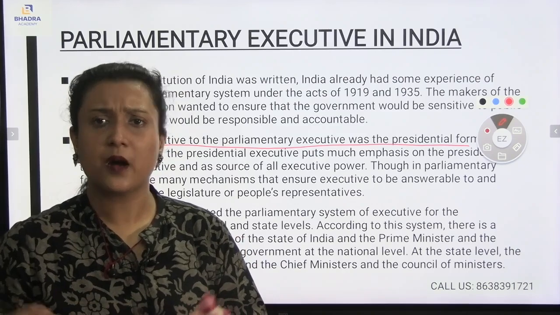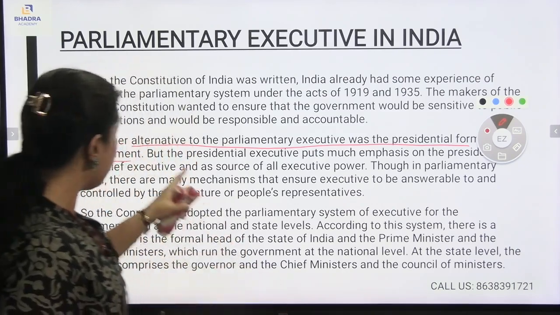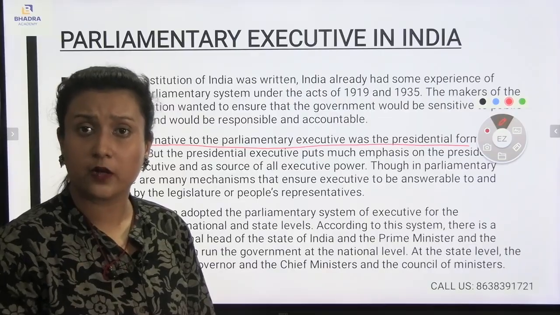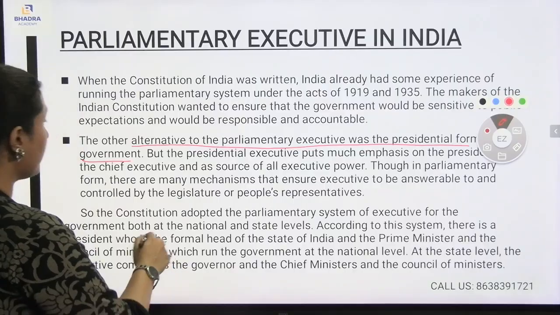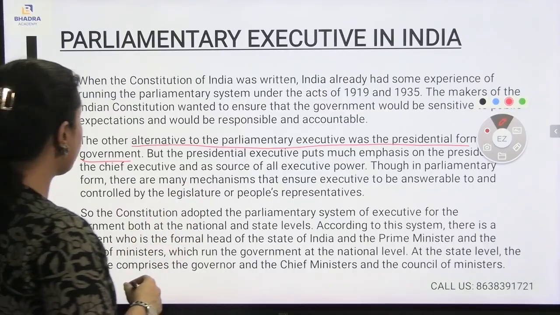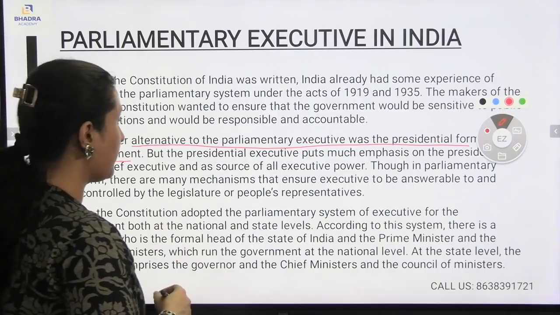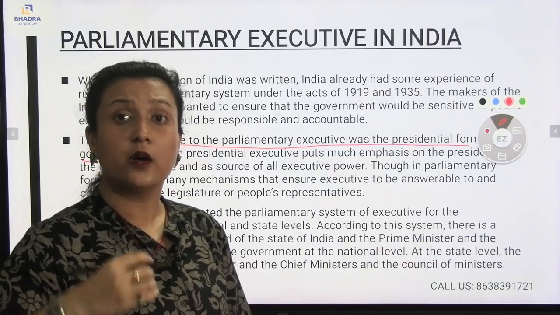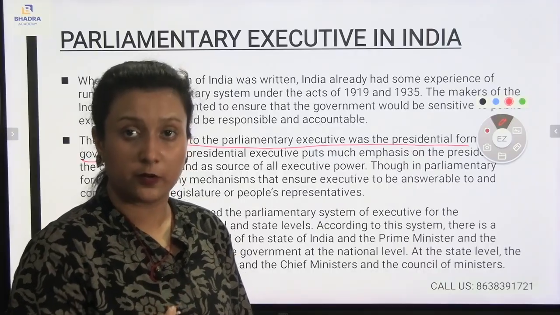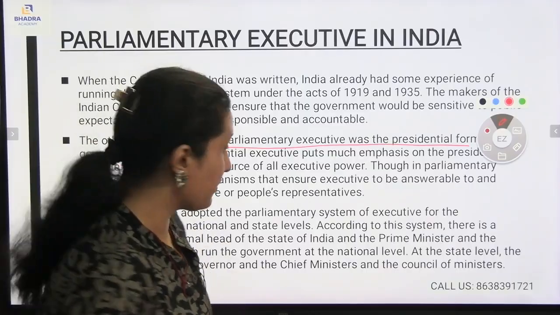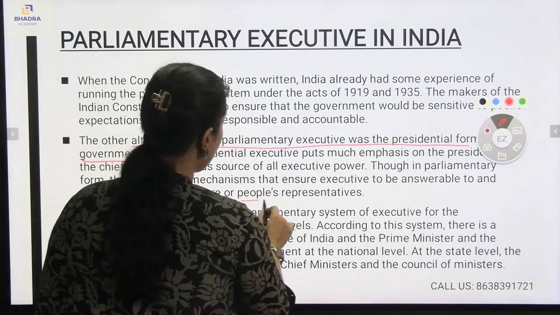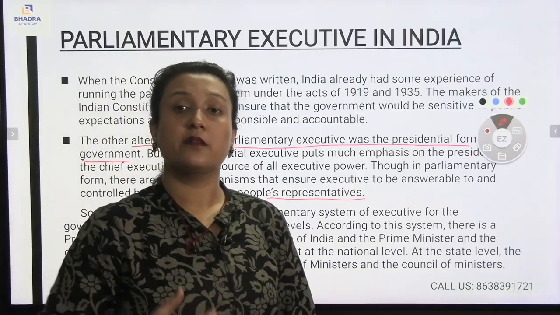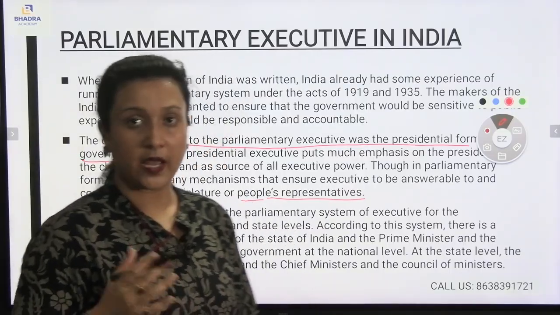There are several mechanisms under the parliamentary form of government. But in the presidential form of government, only the president will be the head of the government and the head of the state itself. So there is no main mechanism to ensure the executive is answerable to and controlled by the legislature or the people's representatives. Under the parliamentary form of government, the executive must be answerable and accountable to the people, and responsible to the people itself. Whatever the people demand will be according to the people's representatives. I hope this is clear.